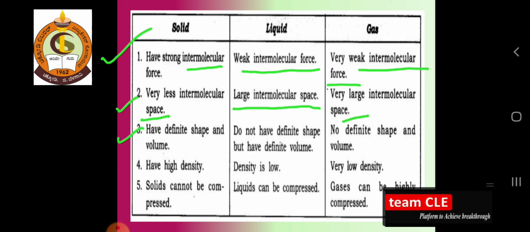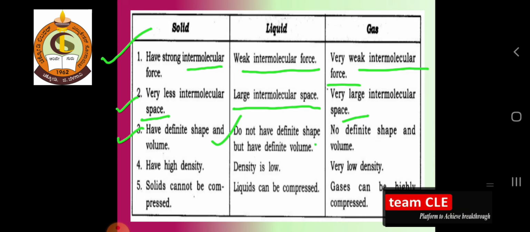Solids have a definite shape and volume, whereas liquids do not have a definite shape but have a definite volume. Dear students, you can take a simple example of water or oil. If you transfer these into different containers, they take the shape of the container. So they do not have a definite shape, but they have a definite volume.